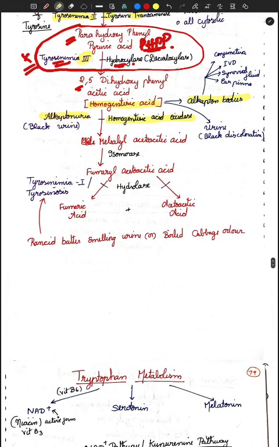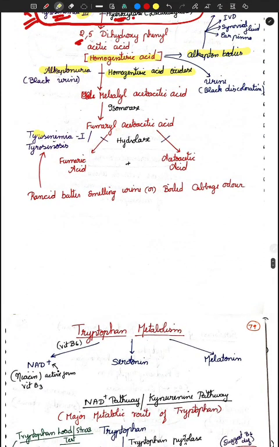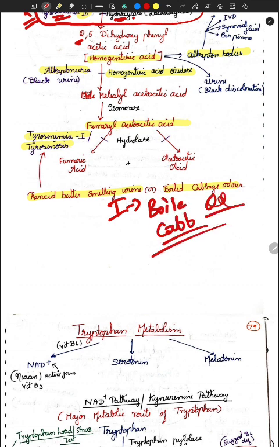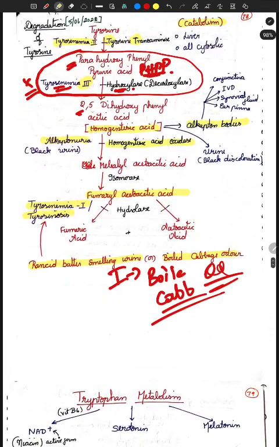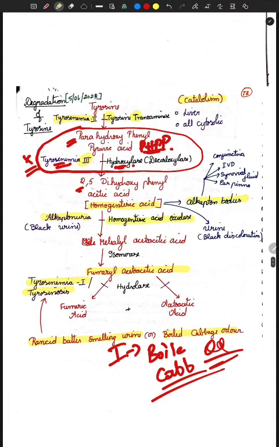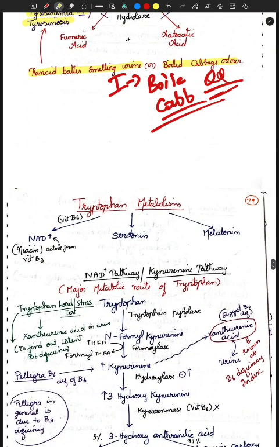So what we have seen: tyrosinemia type 2, we have seen tyrosinemia type 1. What is tyrosinemia type 1 then? One is called as what? Tyrosinosis. Here the fumarylacetoacetic acid is getting increased. So whenever that is getting increased, we are going to have rancid butter smelling urine or boiled cabbage. So this is important. So first is your boiled cabbage. That's all. Boil your cabbage. So this is the main motto behind this thing. So type 1 is our boiled cabbage, and type 2 is our tyrosine transaminase. It has a 2T, and type 3 doesn't have a T, that is a hydroxylase or a decarboxylase. That's all you should be knowing.